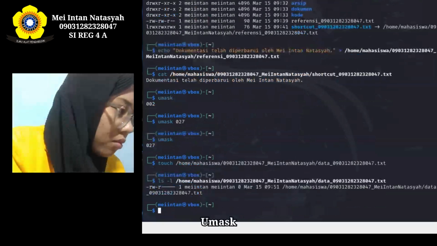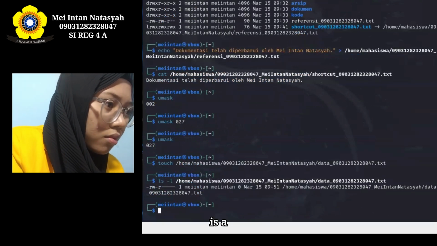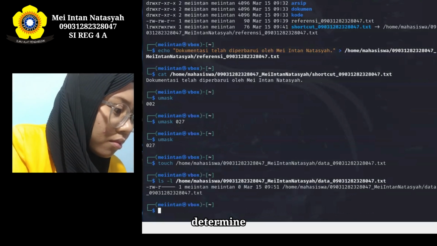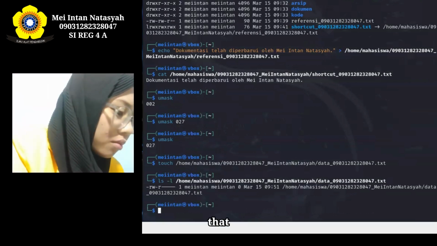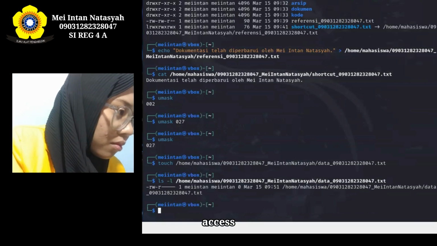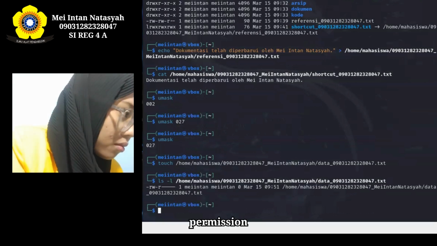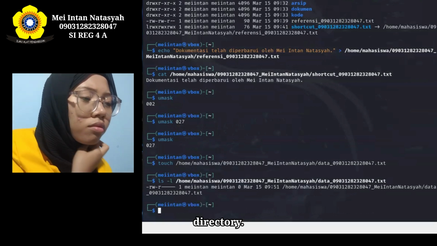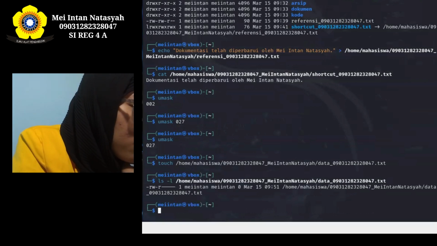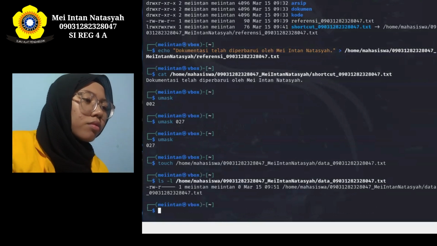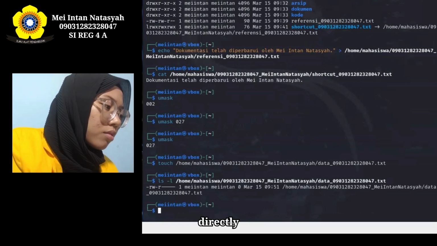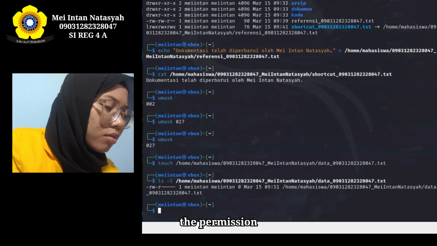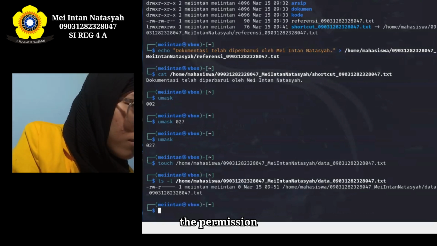Umask is a value that determines the default access permission when creating a new file or directory. The umask value directly influences the permission by removing certain access rights from the default permission. When the umask is set to 027, the first digit 0 means no change to the owner permission. The second digit 2 removes the write permission for the group, leaving only the read permission. The third digit 7 removes all permissions, read, write, and execute, for others.